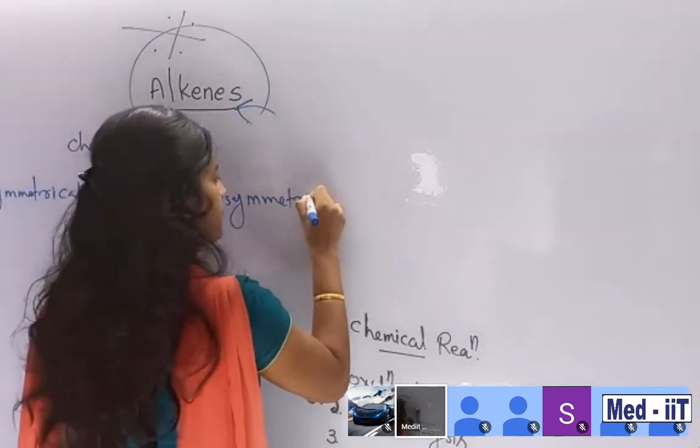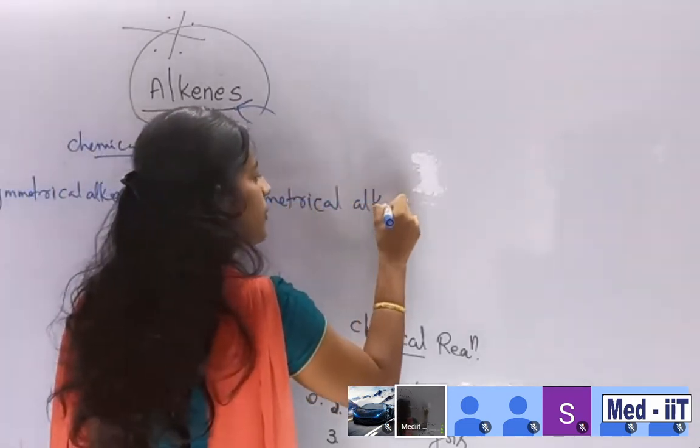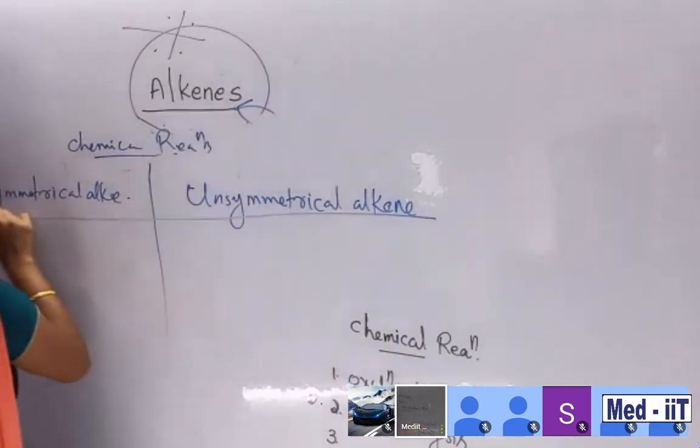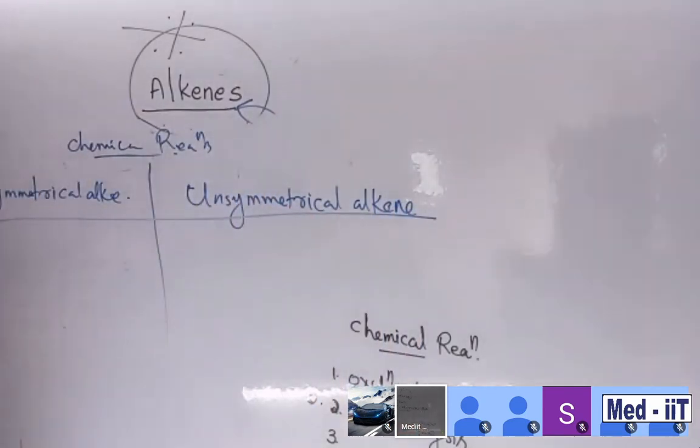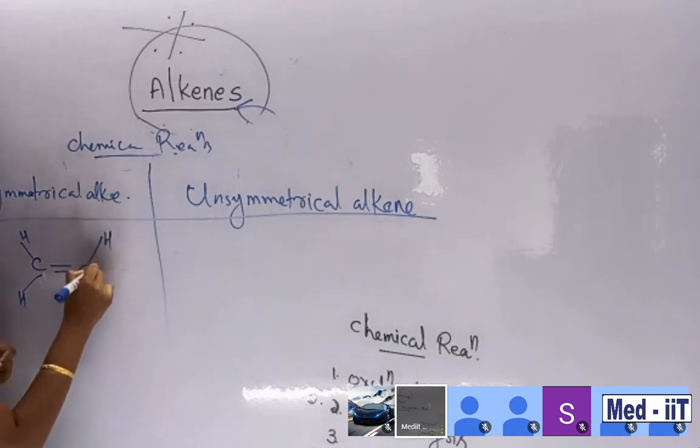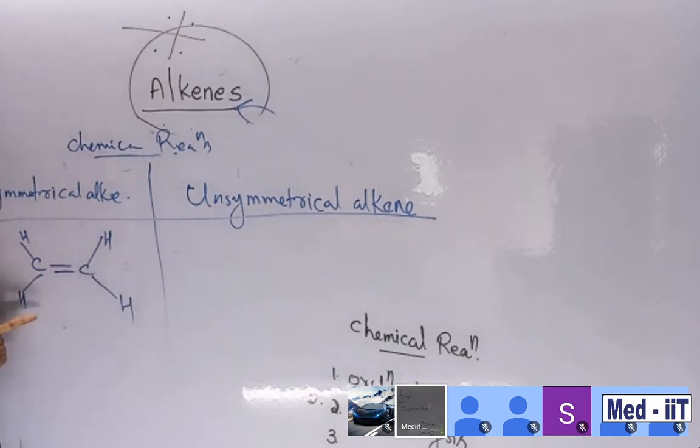Unsymmetrical alkene. What about the changes? Okay, symmetrical and unsymmetrical alkene. I am giving an example. C double bond C. This is hydrogen. Here hydrogen is there, and here is also hydrogen. This is called a symmetrical alkene.